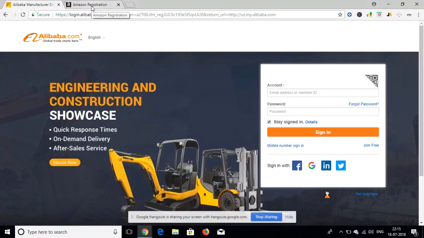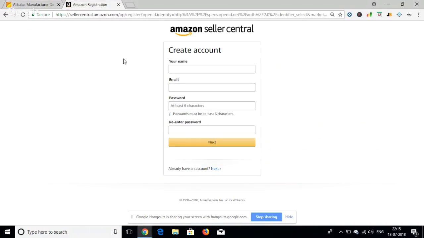You do not need to submit any identification proof or anything as such here in Alibaba. But in Amazon, you need to, because that's a seller account where your money will be coming in from. So it becomes mandatory that you submit your bank account details. It can be your savings account, it can be your current account, doesn't matter.